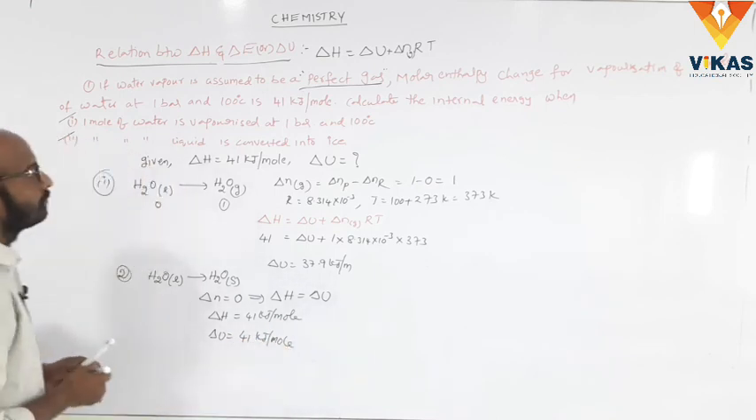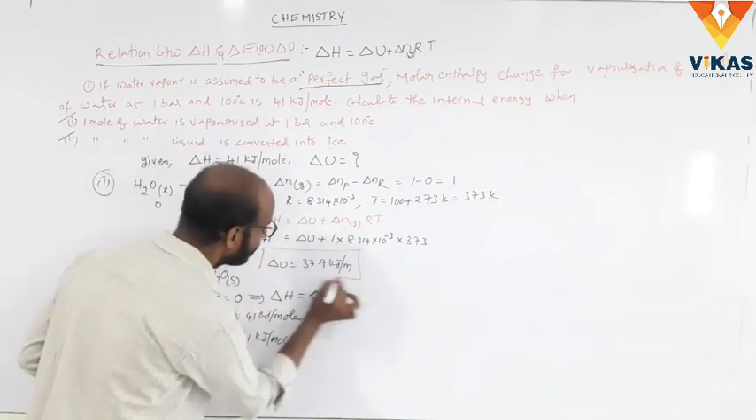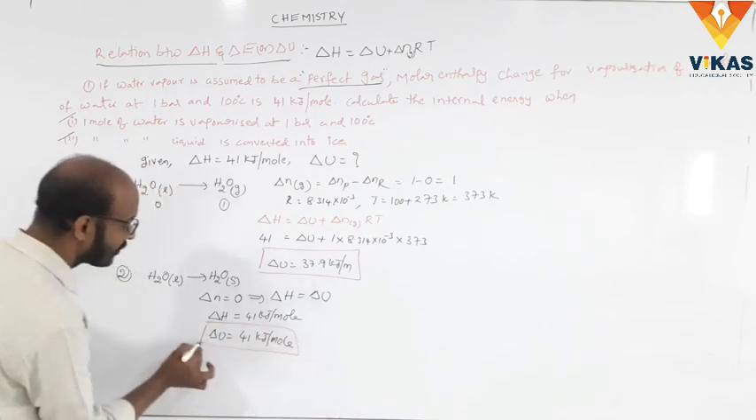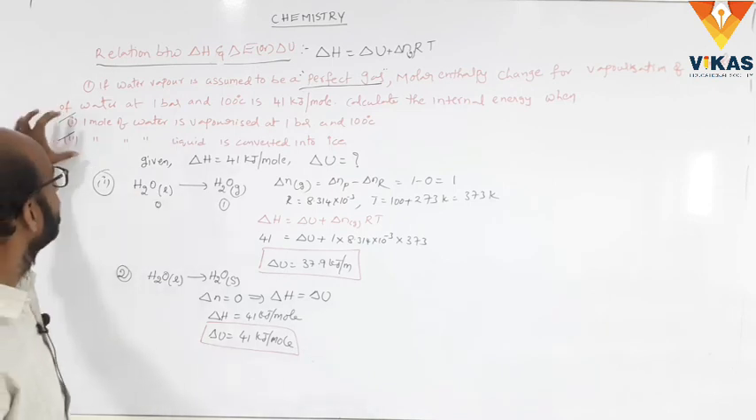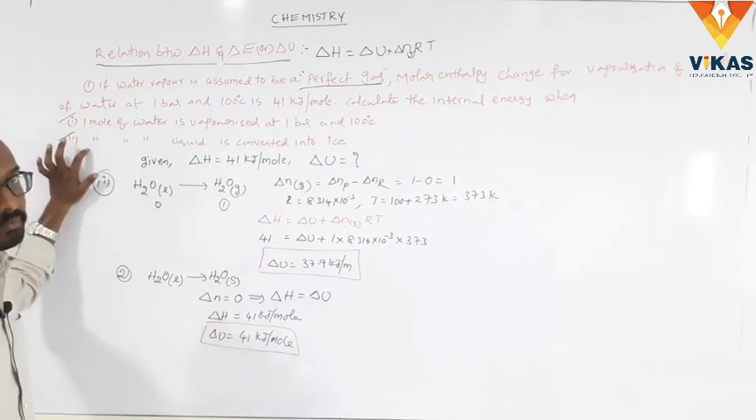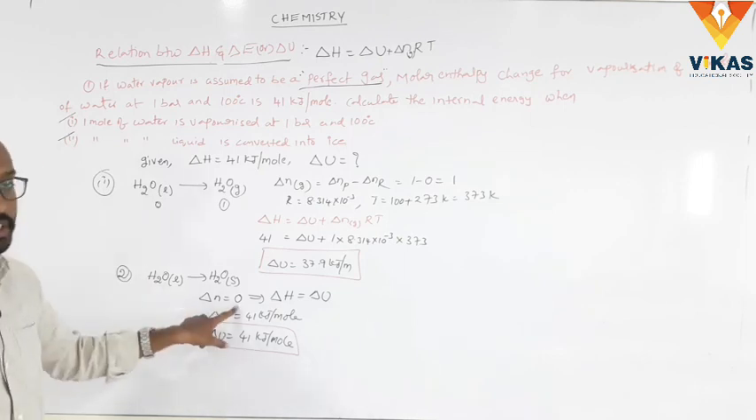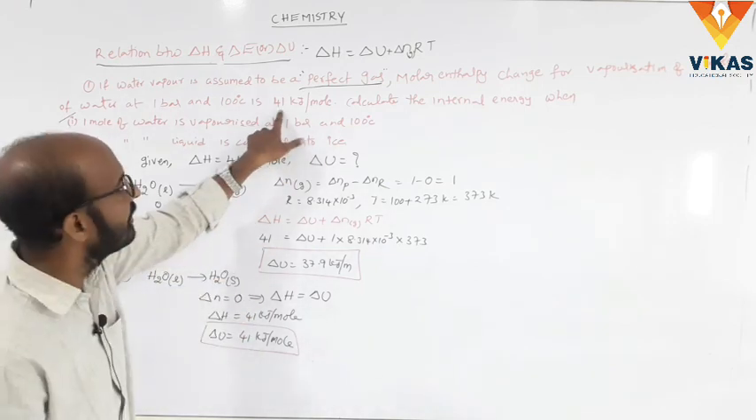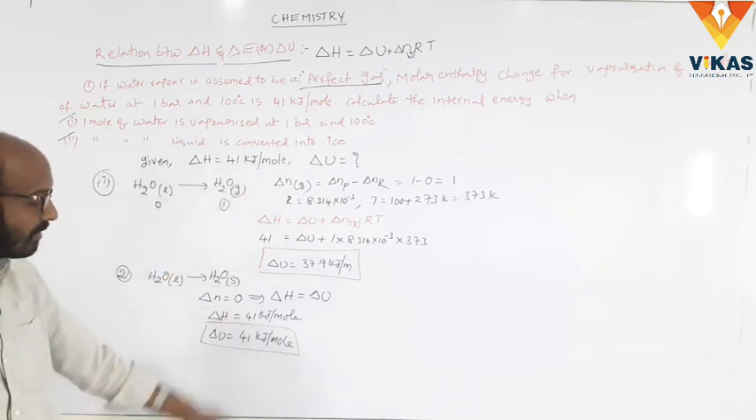In case 1, the internal energy delta U is equal to 37.9. In case 2, delta U is equal to delta H, so delta U is equal to 41 kilojoules per mole. Clear? In case 1 you found the internal energy, and in case 2 you found the internal energy. But in case 2 there is no gaseous molecule, so delta n is equal to 0, so delta H is equal to delta U, which is 41 kilojoules per mole.